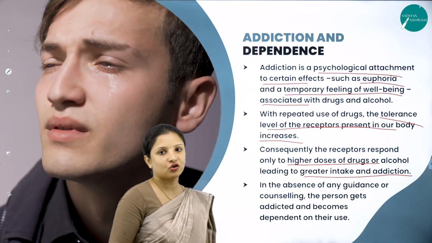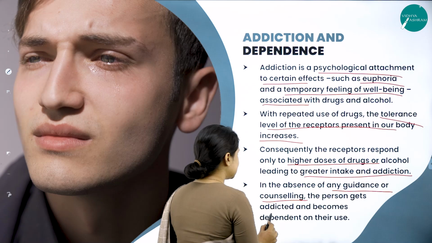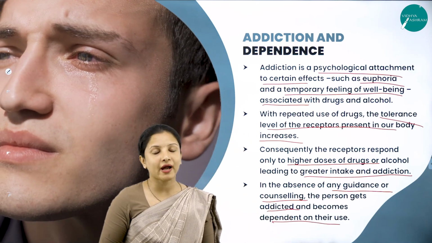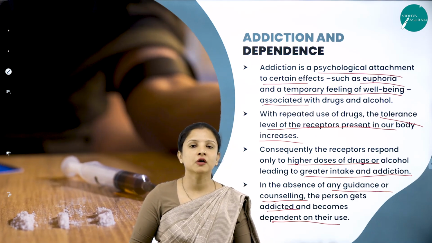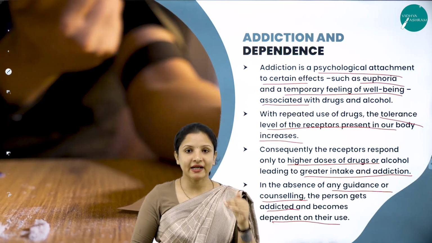And in the absence of any guidance or counseling, the person gets addicted and becomes dependent on their use, because it is very difficult to come out of or get rid of drugs and alcohol once we are addicted to it.